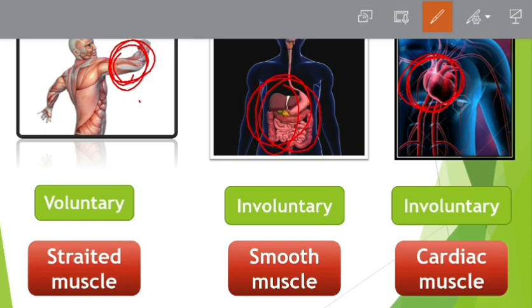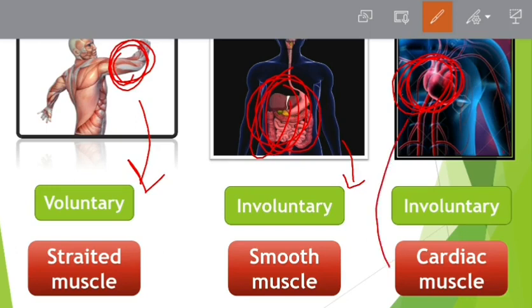These are some images of parts of our body. You can see the muscles in the hands. These are the muscles of our digestive system or alimentary canal. Somewhere here you can see the stomach. They are all made up of muscles. And this is the heart, which is again made up of a different type of muscle. Here we can control the muscles of our hand.